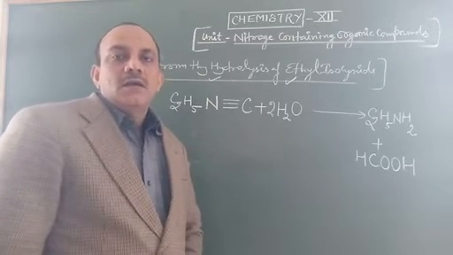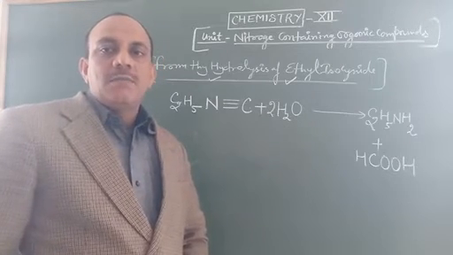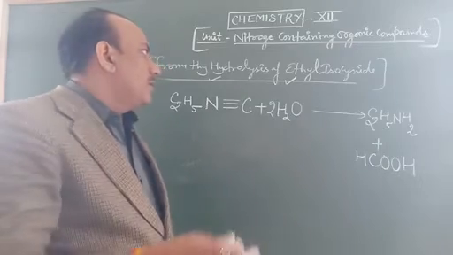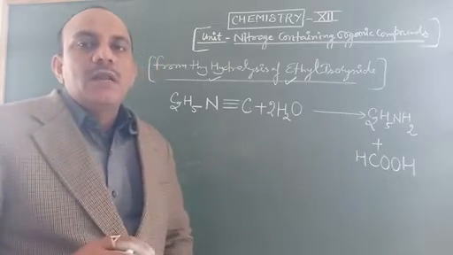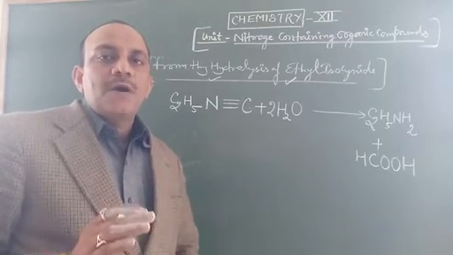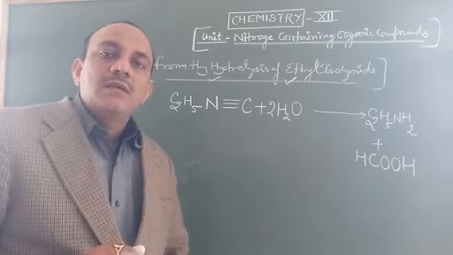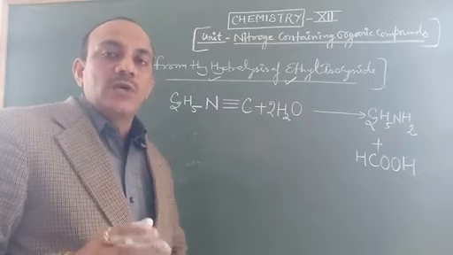Students, in another class we take some important chemical reactions for forming ethylamine, and especially we discuss the important reaction named Hofmann bromamide reaction, because this reaction is known for the conversion and formation of 1 degree, 2 degree and 3 degree amines.